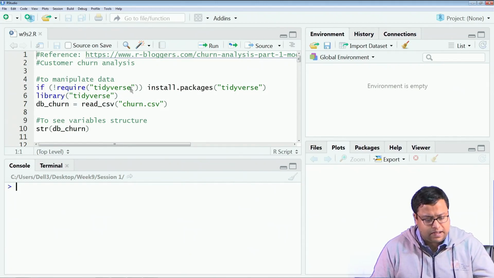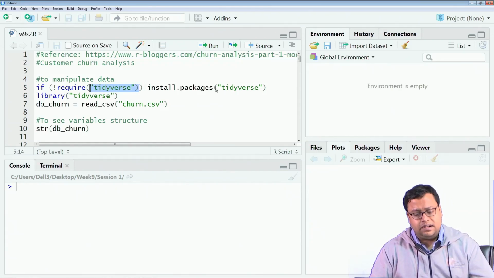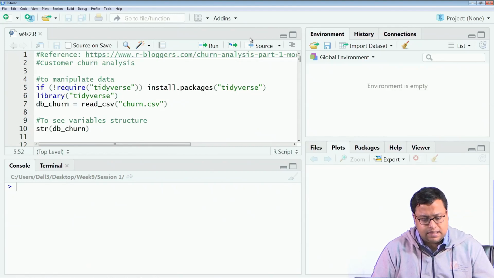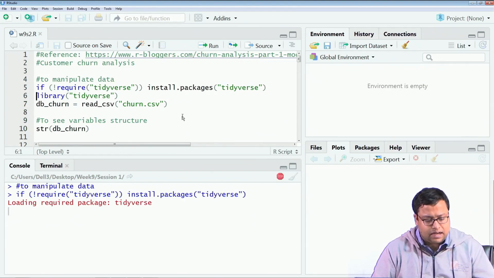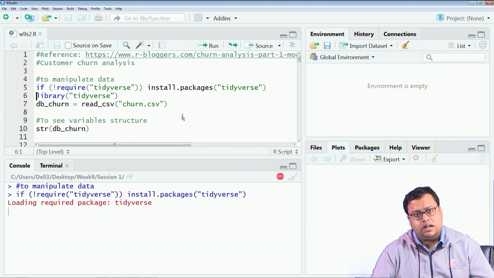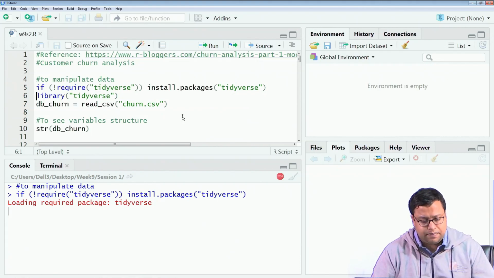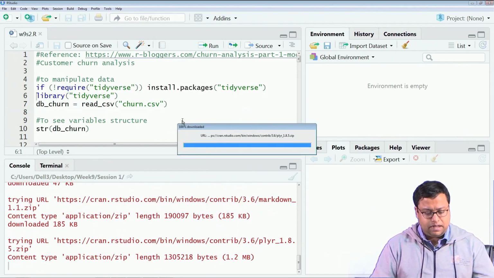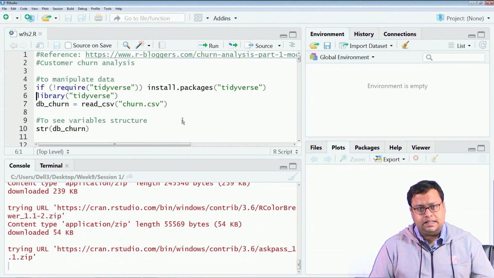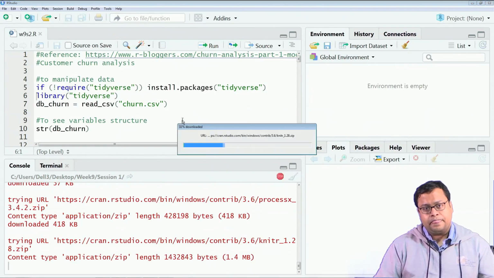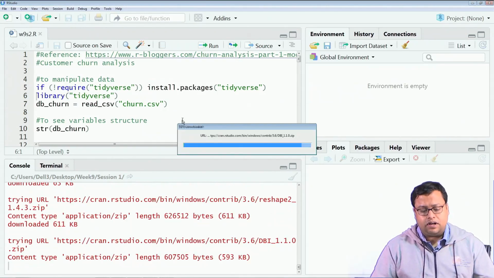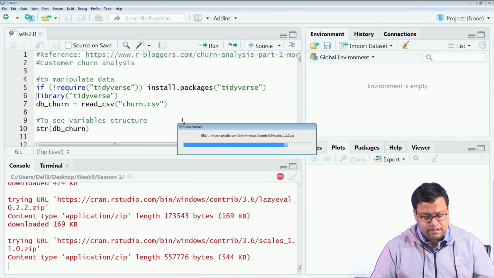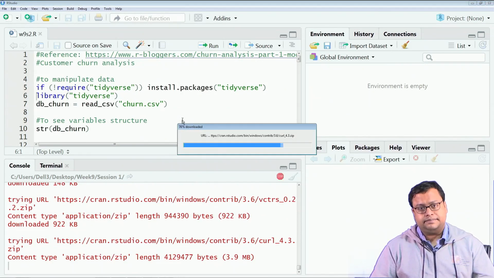The first thing I am going to do is check whether tidyverse is there. If it is not there, I will install the package tidyverse. So, I will just run this line. It checks whether tidyverse is there or not. If it is not there, it will install this particular library. It might take 1 minute, so I will wait for a minute or so to let this get installed. Tidyverse will be required to do certain analysis here. So, let us install it.